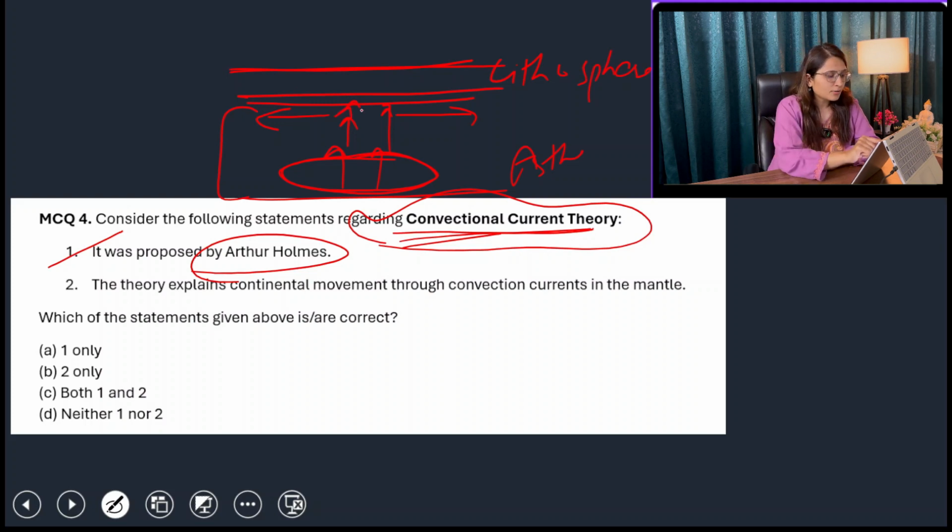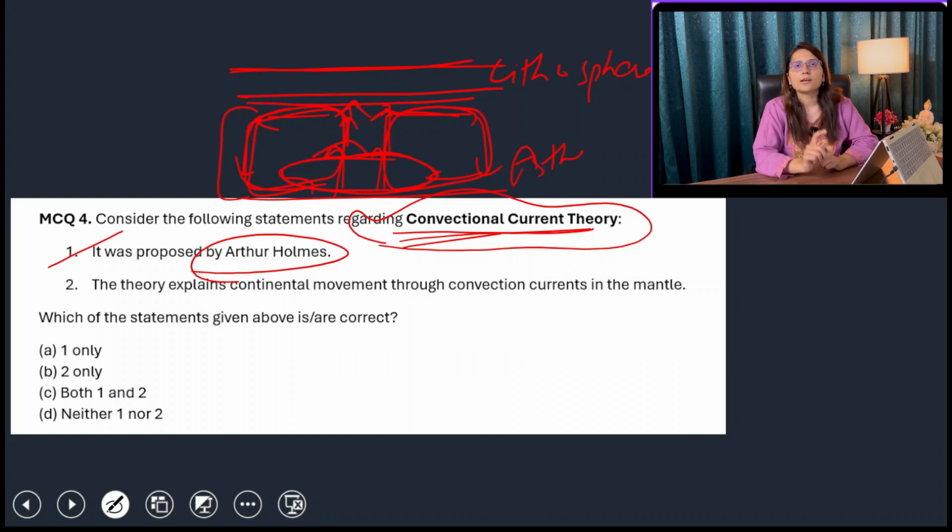So when it cools down, it will again sink downward, because anything which is lighter or at high temperature will go upward, and anything that is denser and at a very low temperature will go downward. Ultimately, this kind of circular movement of magma is there, and these are called convectional currents.